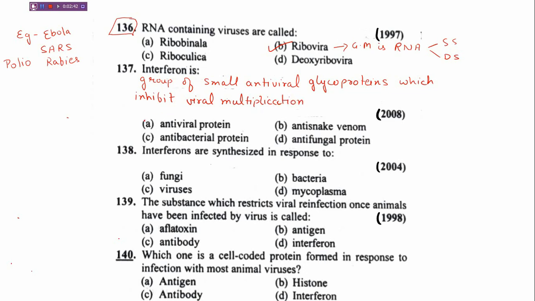So now we can easily identify the answer, that is option A, antiviral protein.